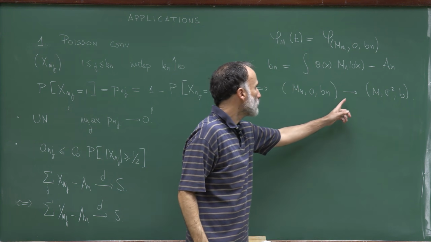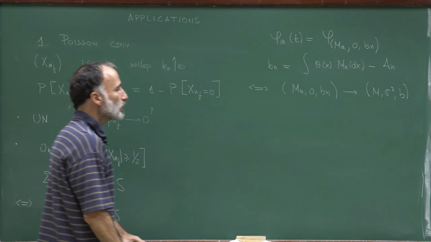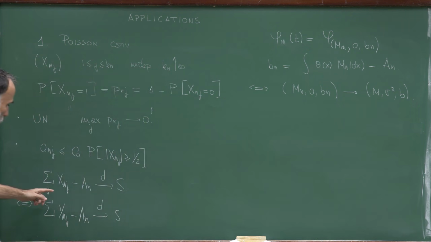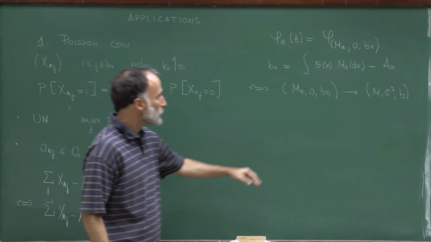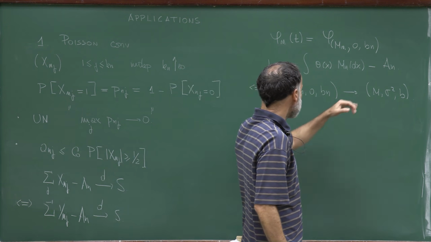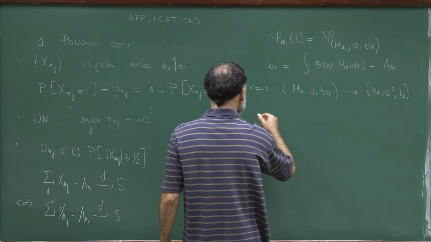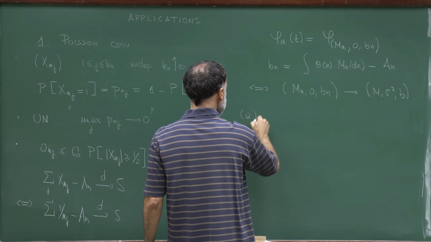And now I'll make precise what I mean by this convergence. If we want to investigate this convergence, we need three conditions.